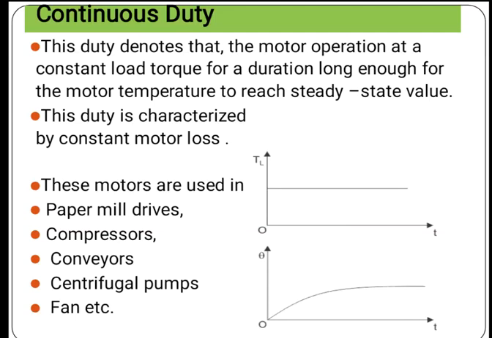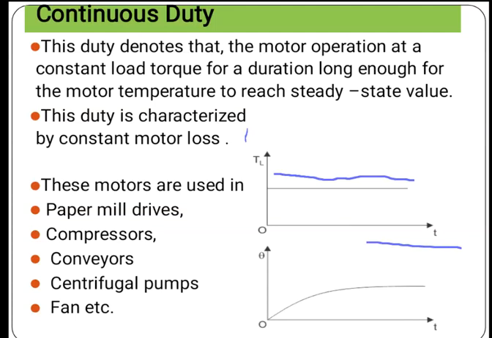You can also observe in the graph shown here, between the load torque and time, that the torque is constant with respect to time. It is constant, that means continuous duty.